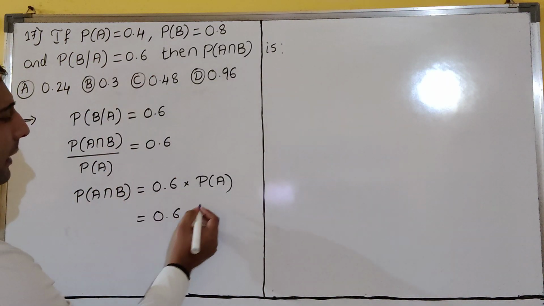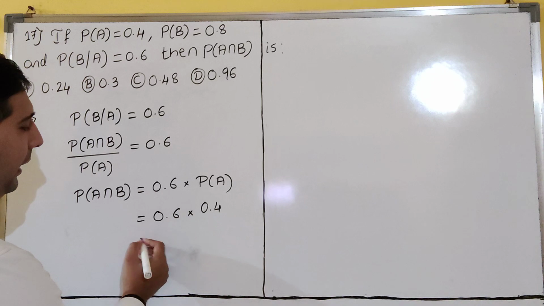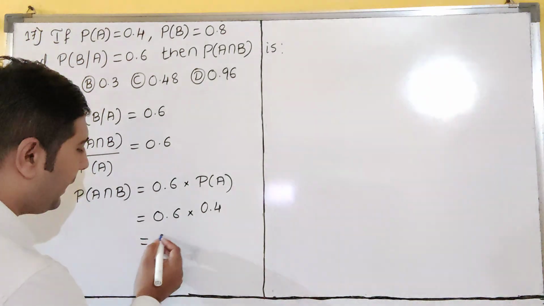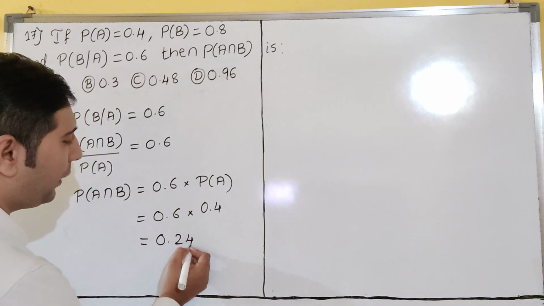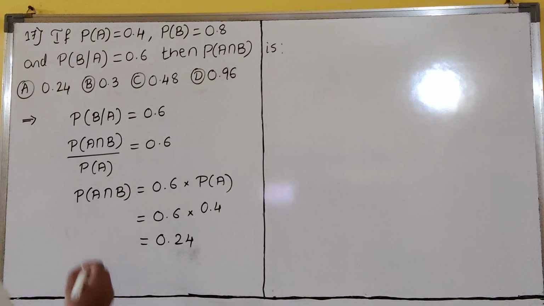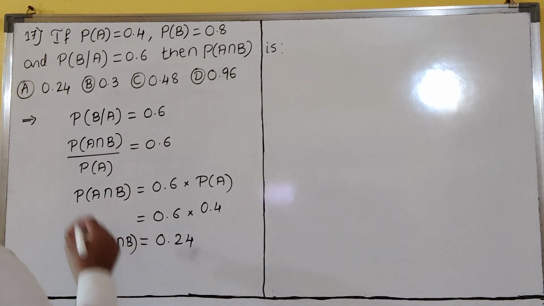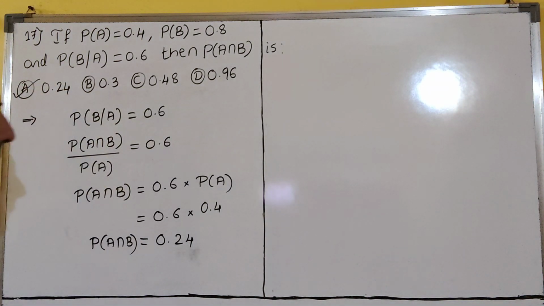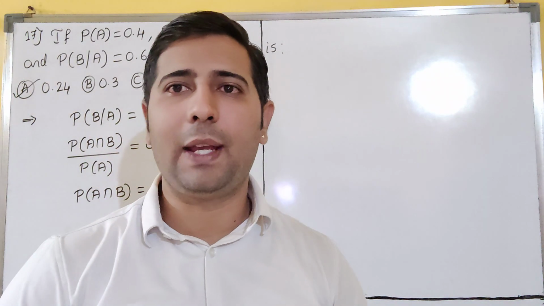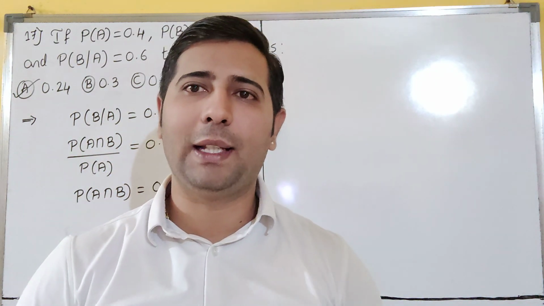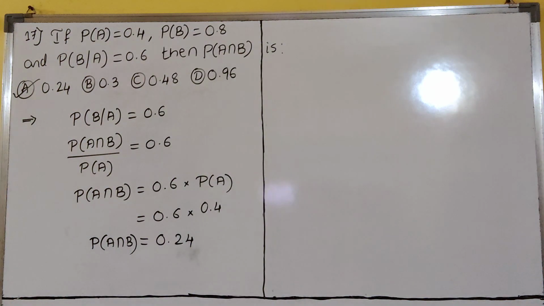P of A is 0.4, dear students. If you multiply 0.6 into 0.4, you will get 0.24, dear students. This is our required answer. This is only P of A intersection B. So option A matches, dear students. So A is our answer. A for awesome. Awesome is our answer. So please copy this. We will go for the next question, dear students.